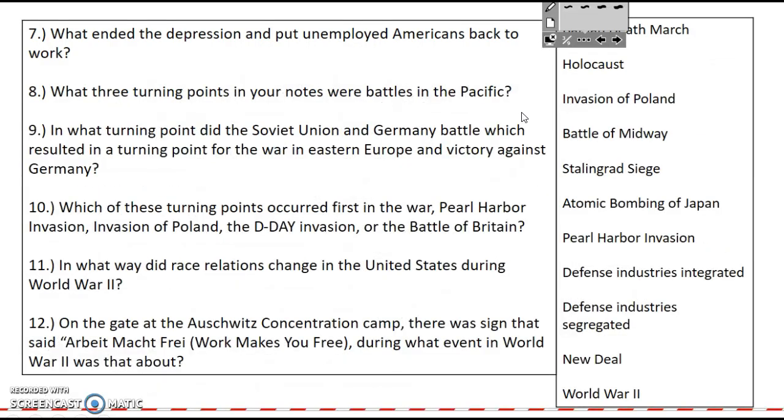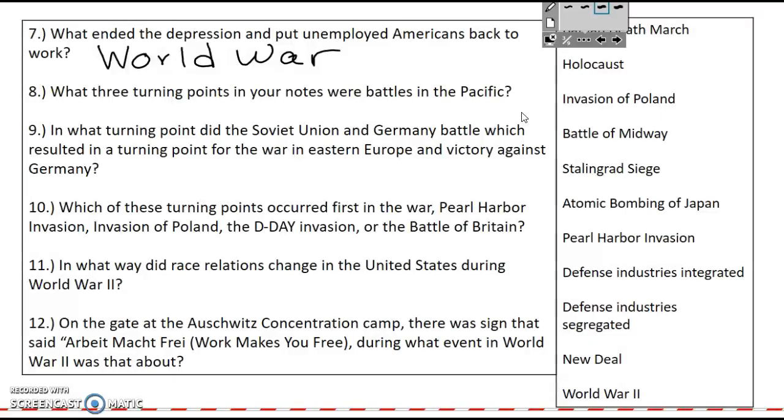Number 7, what ended the Great Depression and put unemployed Americans back to work? And that was World War II. The reason why was because there was high demand for the creation and manufacturing of war goods to help win the war. And when you have a high demand and people making a product, you're going to need workers. And people who are unemployed, they have employment because factories and businesses need people, they need bodies to make planes, tanks, submarines, ships, boats, artillery.